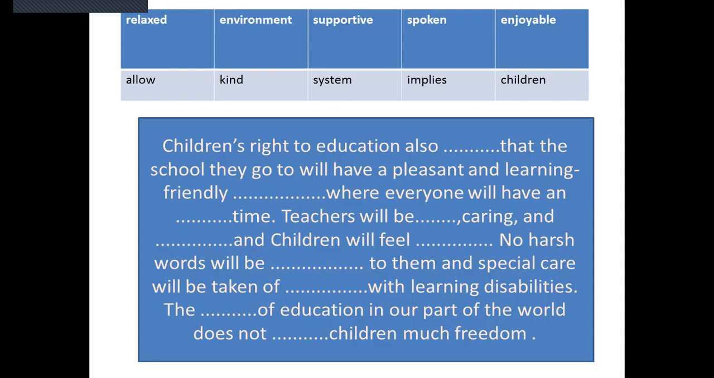So in the next line, we find that there is another gap given. What is the correct word? I'm giving the answer. The system of education, the correct answer is system. The system of education in our part of the world does not... there is another gap given. I'm giving the answer: does not allow children much freedom. The system of education in our part of the world does not allow children much freedom.